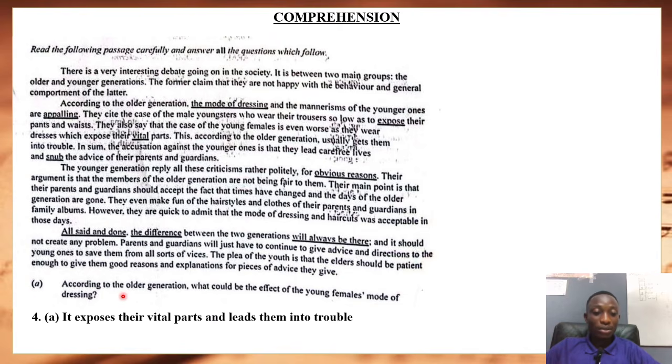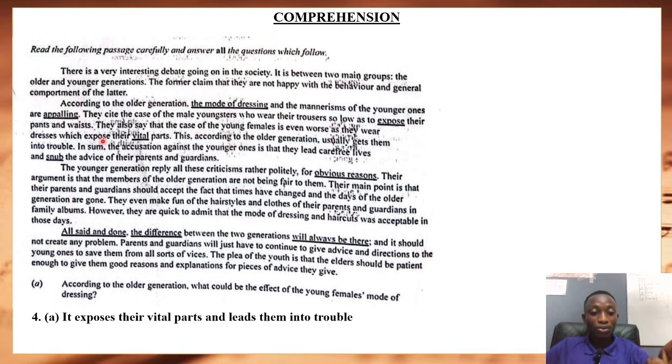A says, according to the older generation, what could be the effect of the young females' mode of dressing? So where can you find this? Talking about the dressing of the young females, that is right in the first paragraph. It says, they also say the case of the young females is even worse, as they wear dresses which expose their vital parts.